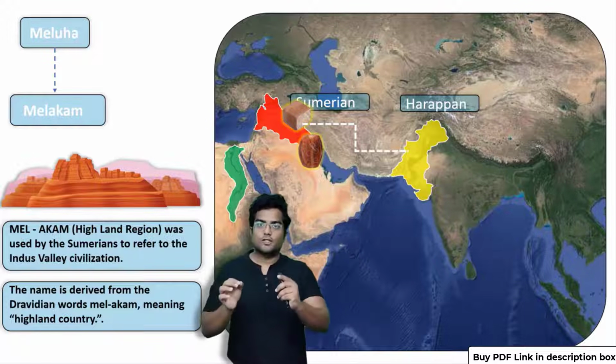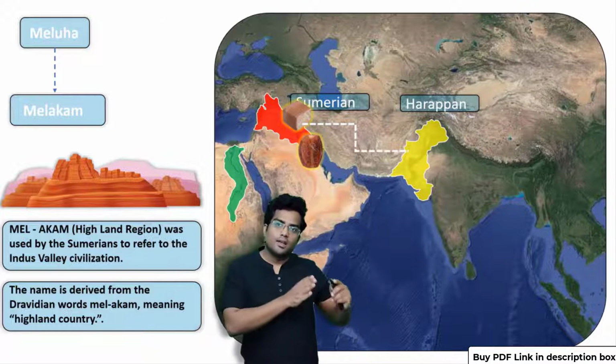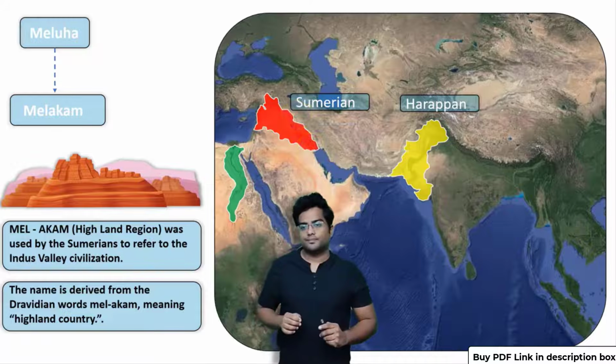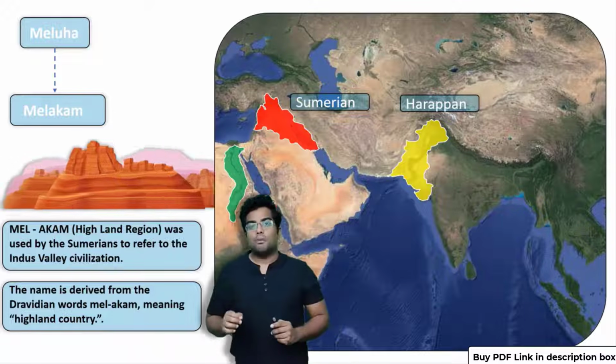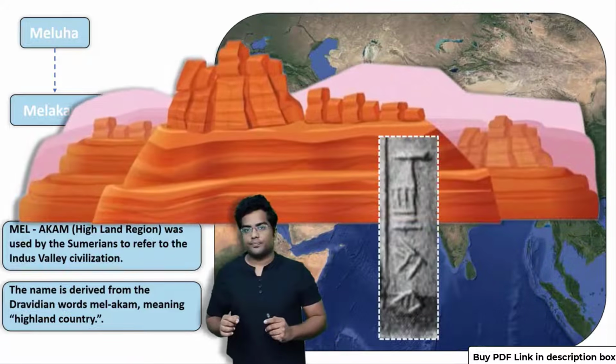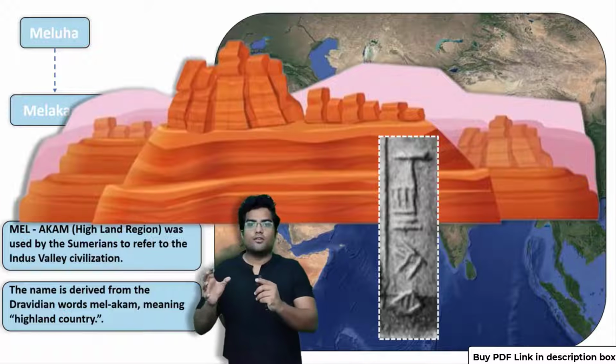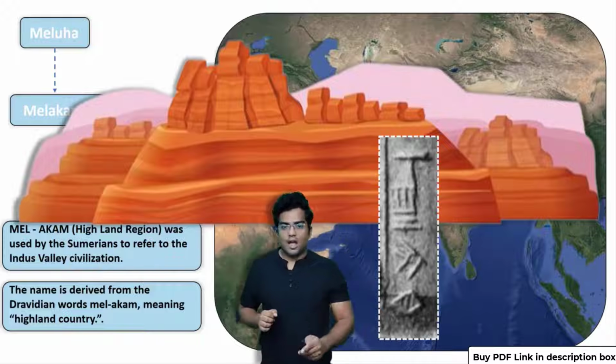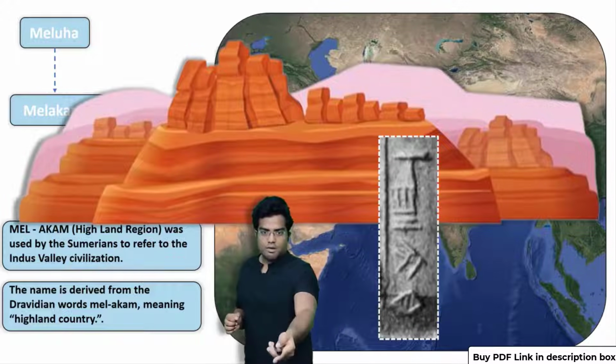Now Sumer talks about a country in the inscriptions or literature like Sargon of Akkad. It talks about a particular country, and this country they referred to as Melakam. As you can see, that is the name for Meluha, right?